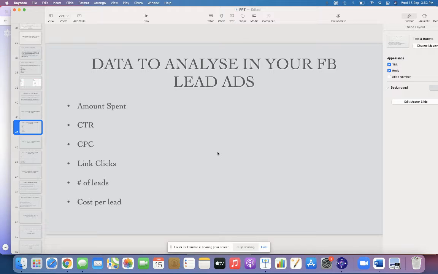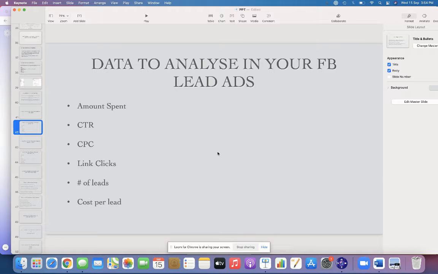And the fifth point will be the number of leads. As I told you, if the total spent is 5,000, what will be the total number of leads that you receive? And the last point will be the cost per lead. So this is one of the most important points, right? Suppose you are a business owner running a lead campaign for yourself, you need to figure out what is the cost per lead that you are getting.